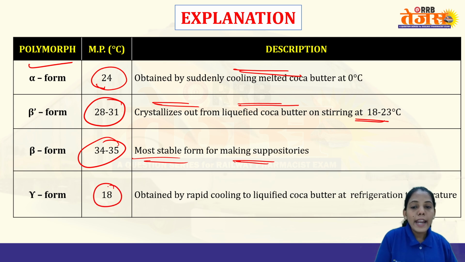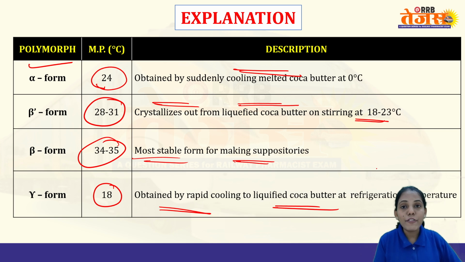Gamma form has a melting point of 18 degrees Celsius. That means at room temperature it will be liquid. It is obtained by rapidly cooling the liquefied cocoa butter at a refrigeration temperature. So these are the different polymorphic forms. Polymorph, I hope everybody knows, means that when a substance is present in more than one crystalline form, we call it a polymorphic form of cocoa butter.